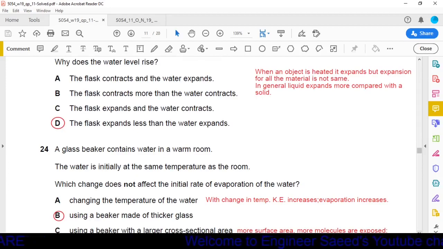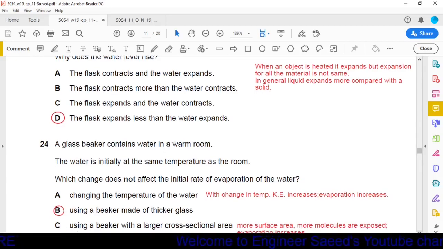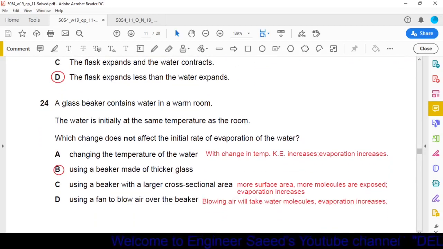Question number 24. A glass beaker contains water in a warm room. The water is initially at the same temperature as the room. Which change does not affect the initial rate of evaporation of the water? Option A, changing the temperature of the water.